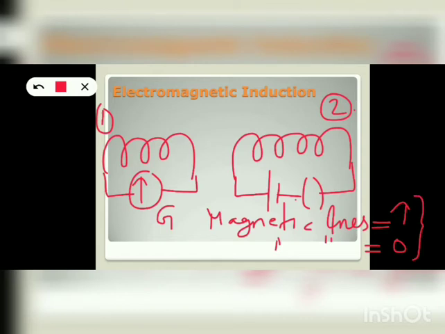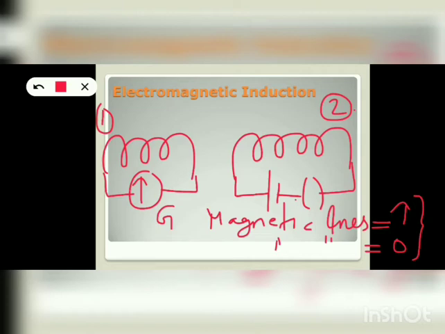And due to this sudden change in the magnetic field, a momentary current is induced in the coil 1, which is indicated by the momentary deflection of the galvanometer. Okay, and when the coil 2 is switched off for a long time, there is no change in the magnetic field, so no more current is induced in coil 1. So that's why it was a momentary deflection. There was a momentary current only for that period of change in the coil.